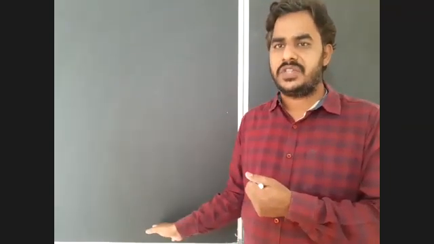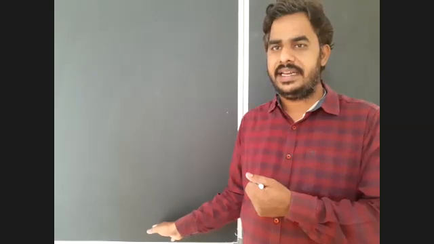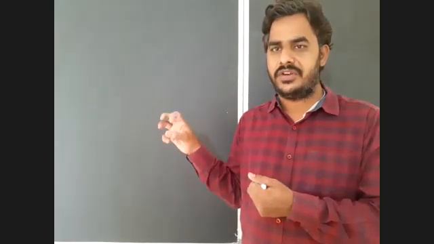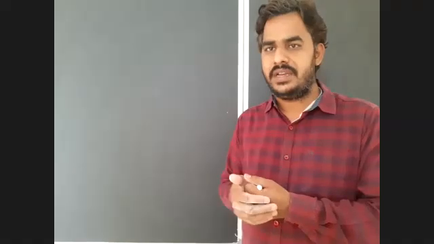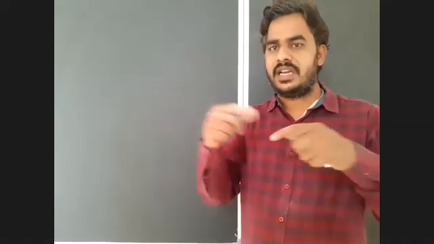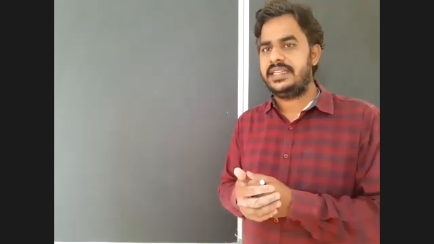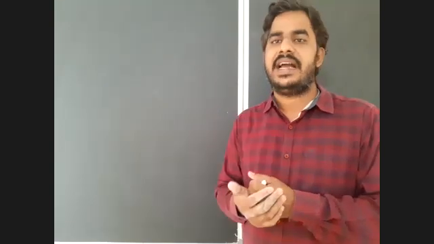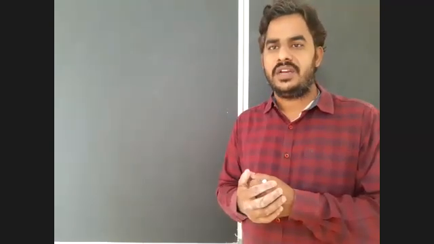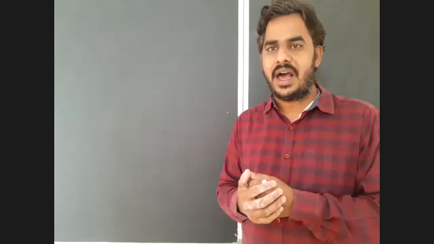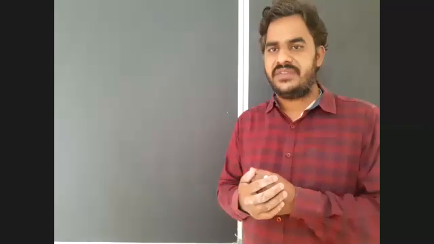Later, this secondary oocyte along with zona pellucida and corona radiata will be collected by the fimbria of the fallopian tubes, and that will enter into the fallopian tube. In the fallopian tube, when the sperm comes in contact with the ovum or secondary oocyte, then only it will complete meiosis 2 by the action of anaphase promoting factor, APF, or anaphase promoting complex, APC.